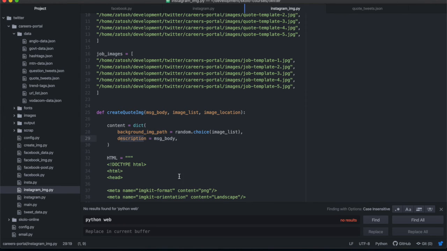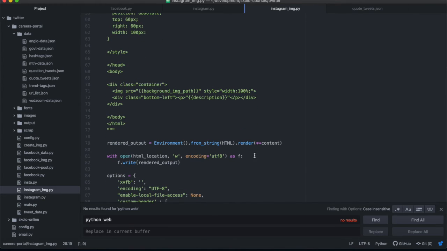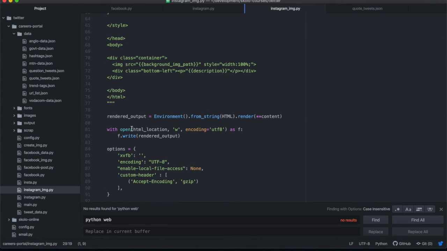Okay, so that's what you enter in there, and then after that you open a file location. This is where you need to include the encoding. This is very, very important, especially if you're going to have fancy things in there like emojis, otherwise you're going to get an error, and it's going to crash your program. So you should at least include that encoding in there.